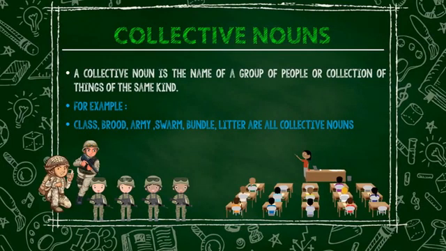Collective nouns. A collective noun is the name of a group of people or collection of things of the same kind. Examples: class, brood, army, swarm, bundle, litter are all collective nouns. We can say a flock of birds, a bunch of grapes, a litter of kittens, a set of cutlery.